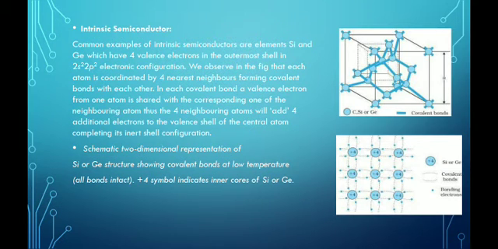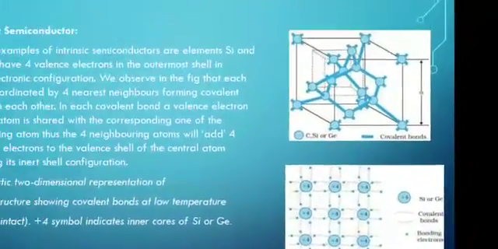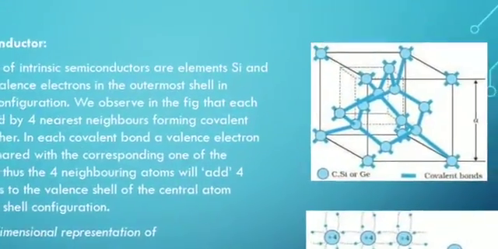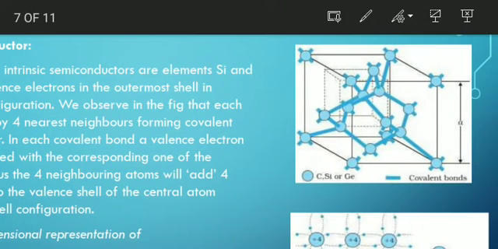What are intrinsic semiconductors now? Common examples of intrinsic semiconductors are the elements silicon and germanium, which have 4 electrons in the outermost shell in the s2p2 electronic configuration. Now see this figure. See this atom. In this atom, 4 bonds are available, or that atom is ready to make 4 bonds.